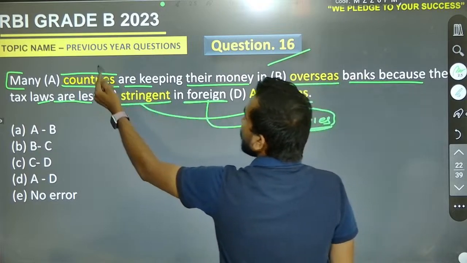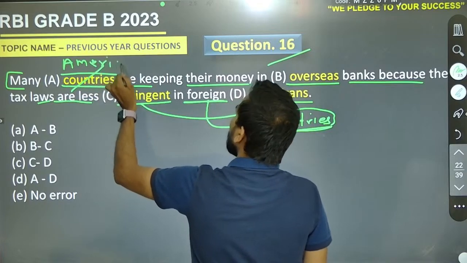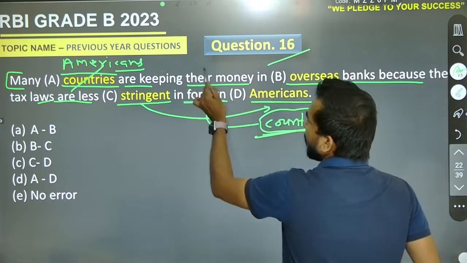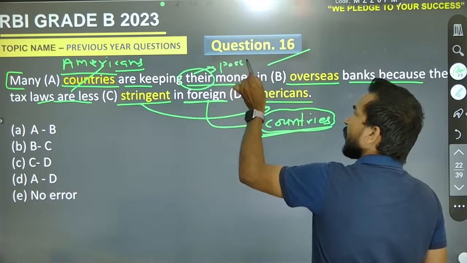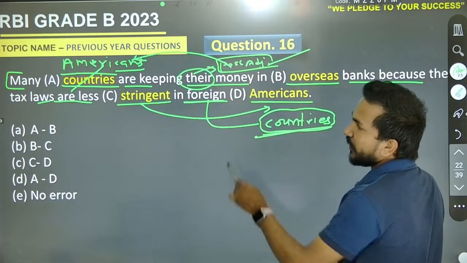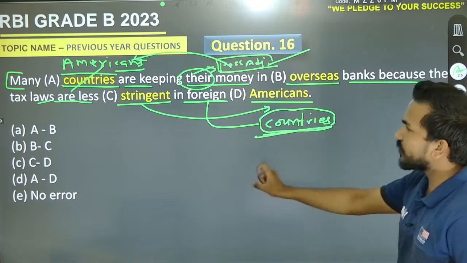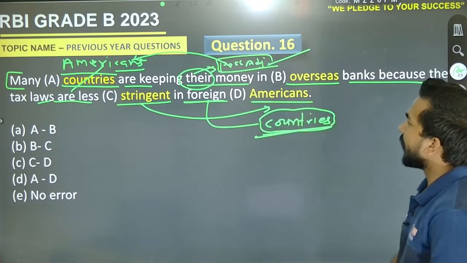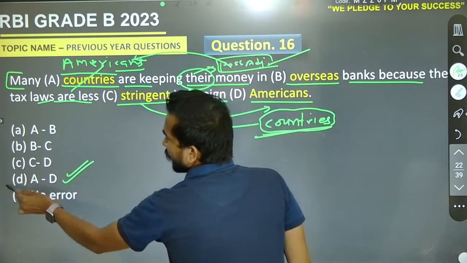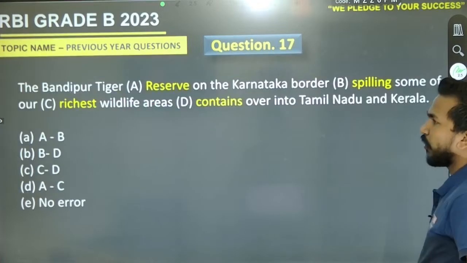So the right pair here will be Americans, and that will be many Americans are keeping their money. There is a particular pronoun, a possessive adjective, that will be used for living beings, and that will be Americans. Many Americans are keeping their money in overseas banks because the tax laws are less stringent in foreign countries. So it must be A with D, correct? Yeah, it's perfect. So the right pair will be D, meaning A to D. Now come to the next one.